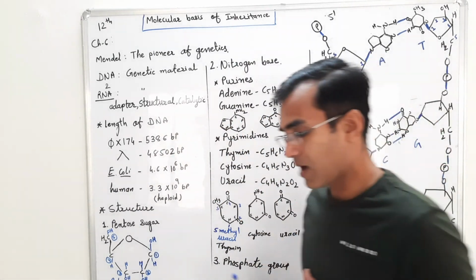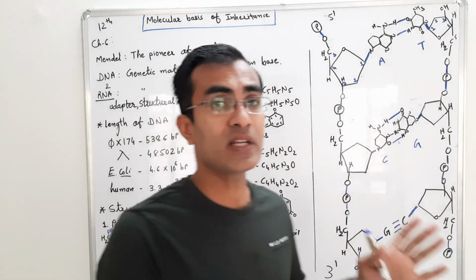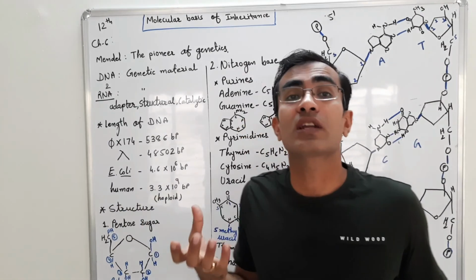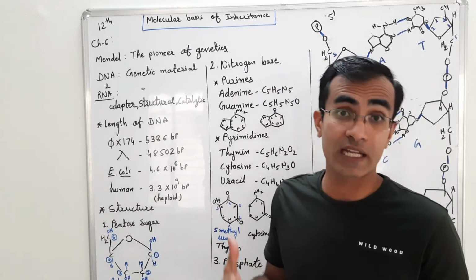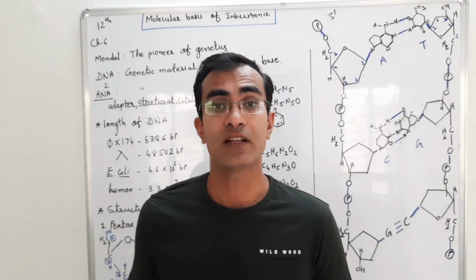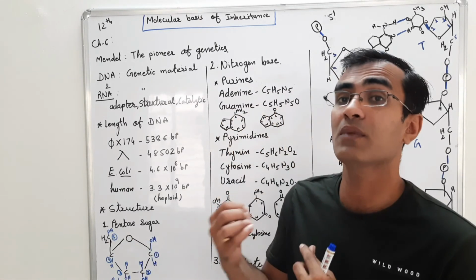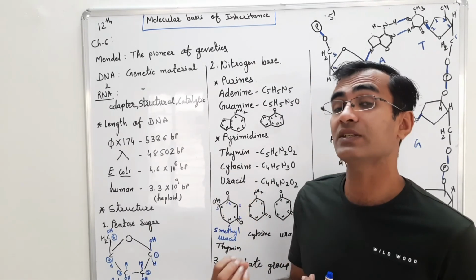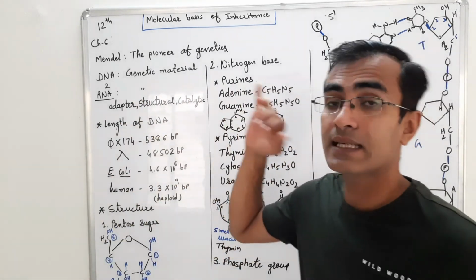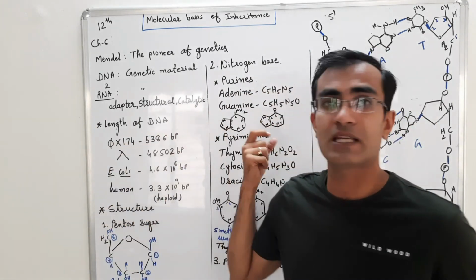Now we talk about the length of the DNA. How does the length increase? Because of the number of nucleotides present in the genome. That is a characteristic of the living organism as well. As we know, in different species the number of polynucleotides is different, so the number of nucleotide pairs present is a basic characteristic of a particular organism. Now we talk about the length of a few organisms. Here you can see in NCERT four organisms are given, so you need to remember the number of base pairs of those organisms.